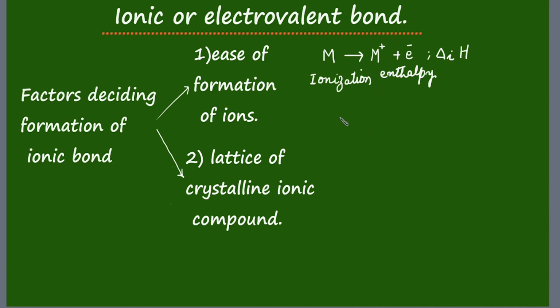Now, come to non-metals. Let us represent them as Nm, non-metal. They gain electron and get converted to its ion. If it is gaining one electron, it gains one negative charge. This also is accompanied by energy change. But what is the nature of the energy change? This atomic non-metal releases some energy when it gets converted to ion, that is anion.